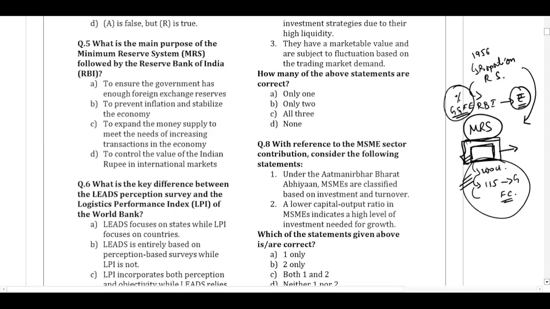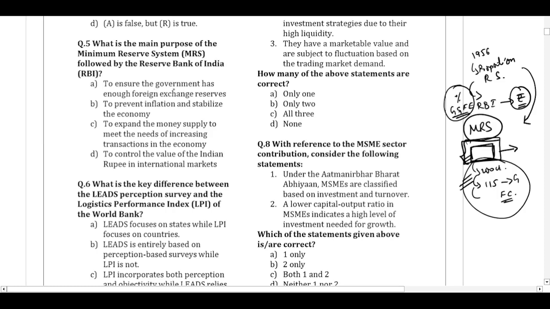But even though technically RBI can go for the unlimited issue of currency notes, it will not, because unlimited printing of currency notes will lead to inflation. If there is no real increase in the economy, if there is no equivalent production, it will lead to too much inflation in the economy. So RBI will try to balance all of this and print only as many currency notes as are required by the economy. Now that we have understood the concept of minimum reserve system, let us look at the statements.